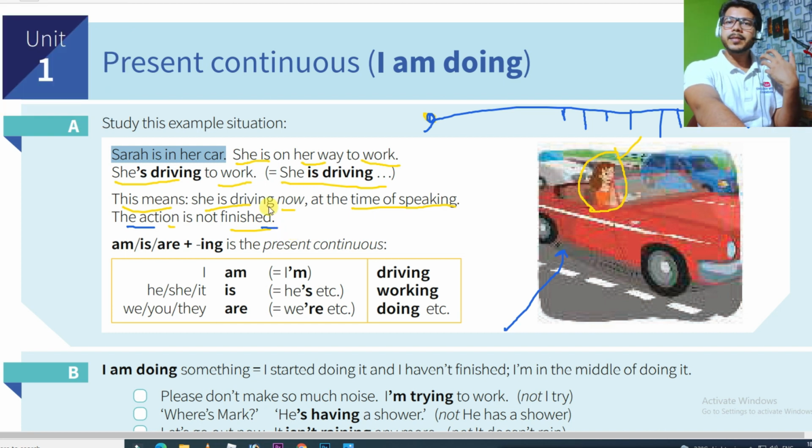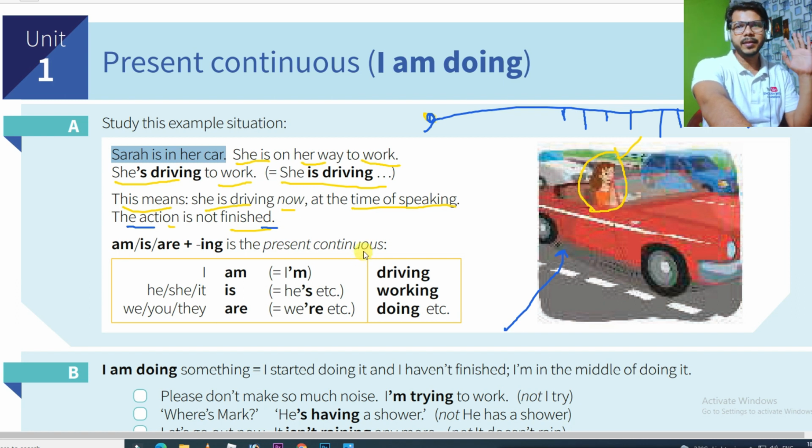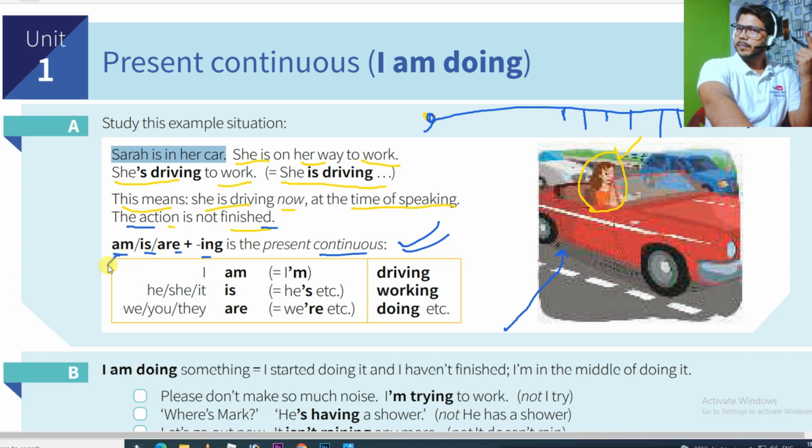This is the style of English people, irrespective of raha, rahi or whatever in any other language. Okay, so it is written here: am, is, are plus ing is the present continuous. So whenever you see in present that something is going on, you have only three things. I am. If you have to say I, then of course you have to use am.